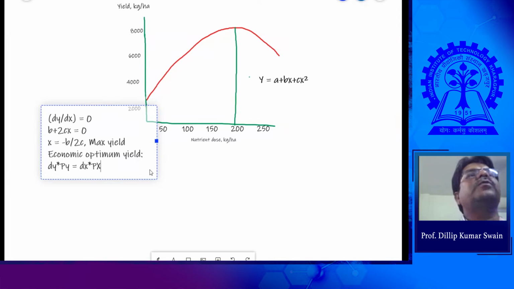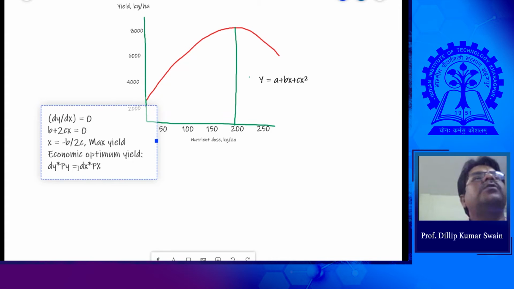If this is the input and output, as we discussed in Mitscherlich's growth law, for each successive additional growth factor, the yield increases, but that increase is smaller. Suppose for each successive addition you are getting 1000 kg more rice grain, and you know the price of 1 kg of rice. Then how much is the output you are getting? Similarly, your dx is fixed. Suppose for each successive addition you are using 20 kg fertilizer, and the price per kg of fertilizer, and how much price you are putting, right?